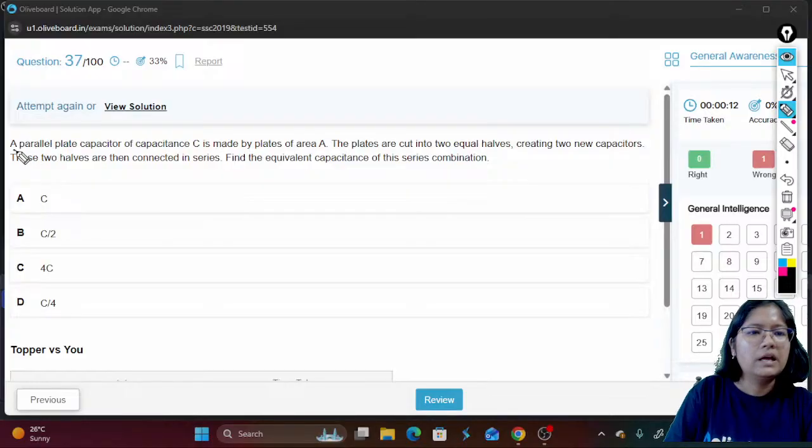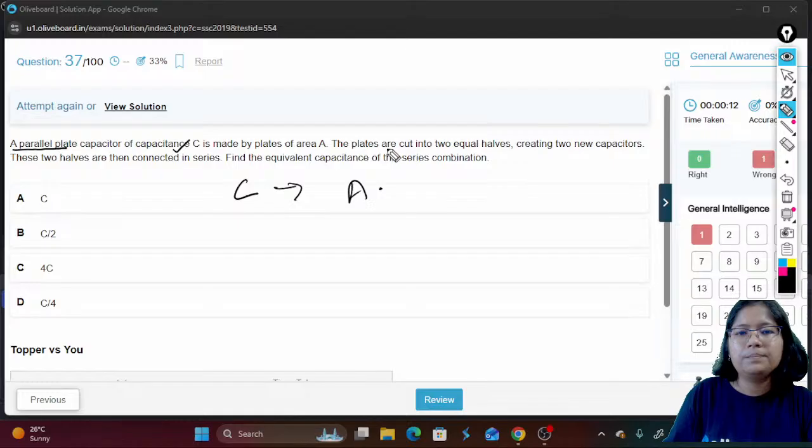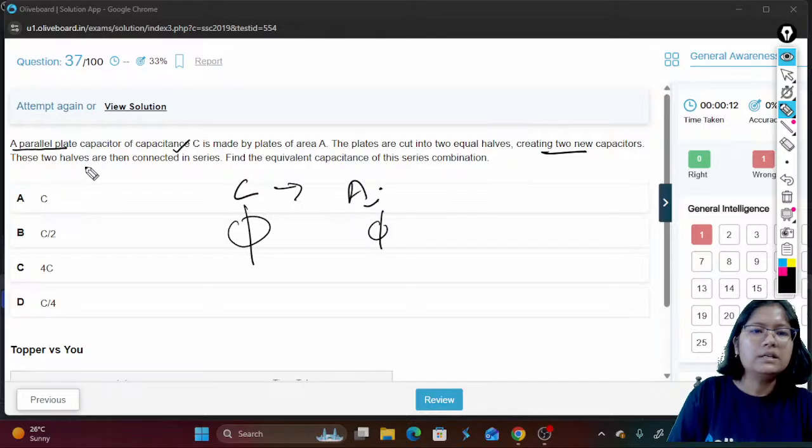Next question. A parallel plate capacitor of capacitance C is made of a plate of area A. The plate was cut into 2 halves, creating 2 new capacitors. These 2 halves are then connected in series.